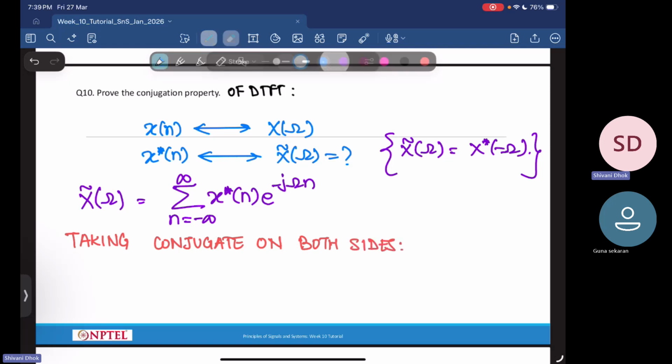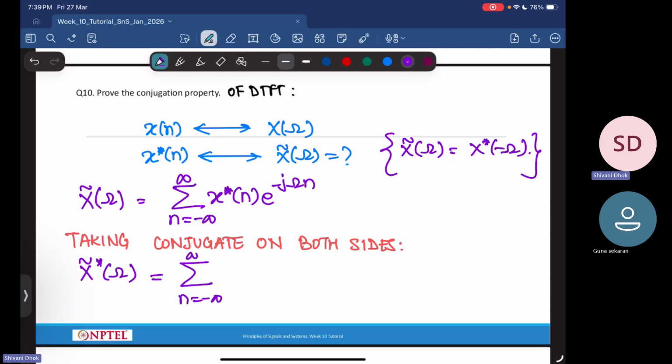So that will give me X tilde conjugate of omega, which is equal to summation n running from minus infinity to infinity x of n into e power j omega n.